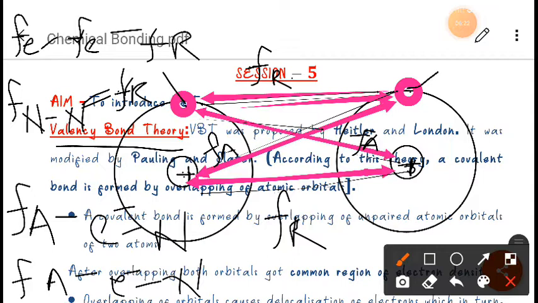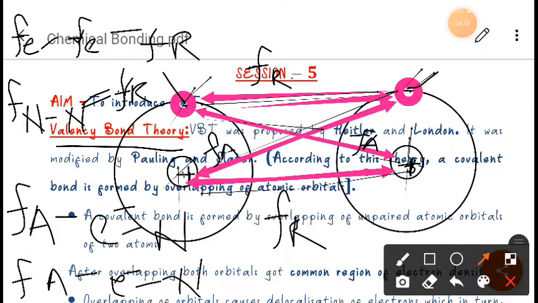So always this one, I hope you have understood, right? When the two atoms approach each other, you can see that there will be a repulsion between this and this, right? And at the same time there will be an attraction between this and this nucleus. And there will be an attraction between this electron and this nucleus. And there will be a repulsion between this nucleus and this nucleus, right? So these are the four forces that exist when the atoms come close to each other, okay?